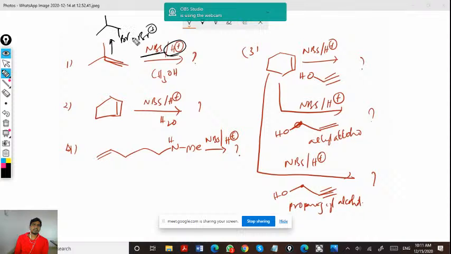So here Br will be there and this will be the plus. After the formation of the carbocation, whatever alcohol we are taking will act like a nucleophile and attack on the carbocation. So the final product will be this one.